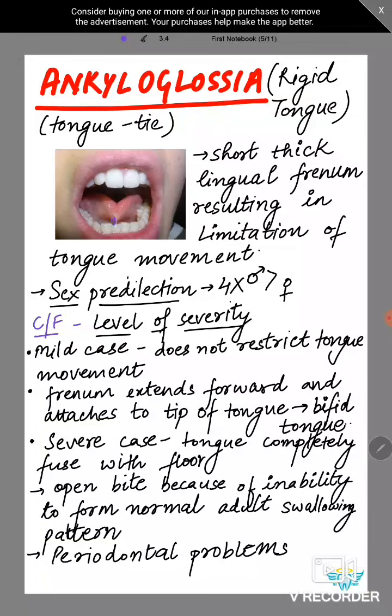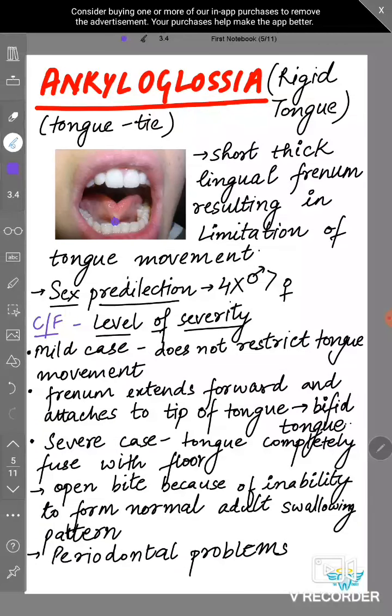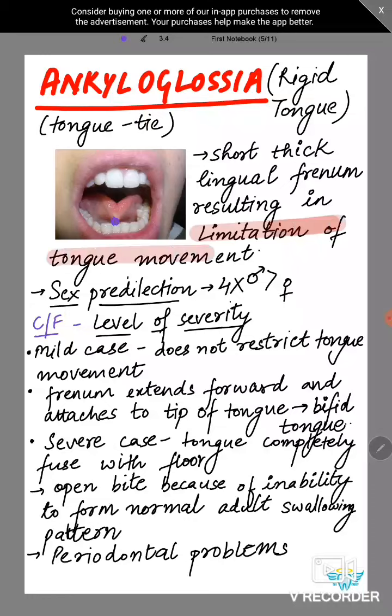Frenum is this area, okay. This is the lingual frenum. We have other frena as well, like the labial frenum and buccal frenum. So the lingual frenum is short and thick, which limits the tongue movement. So it results in limitation of the tongue movement, and it is more common in males, about 4 times more than females.